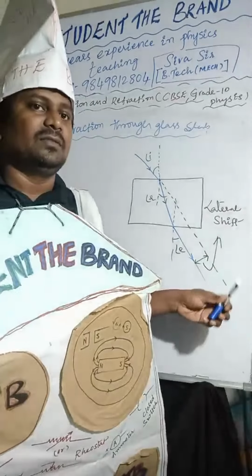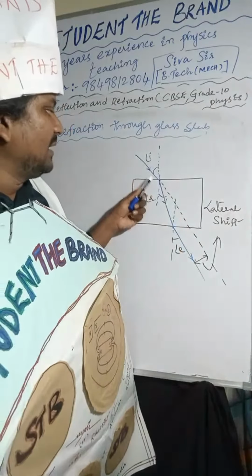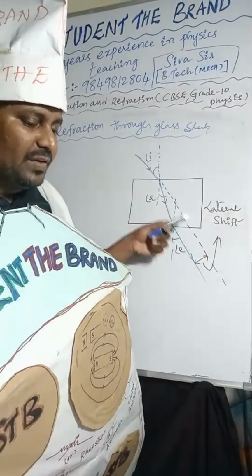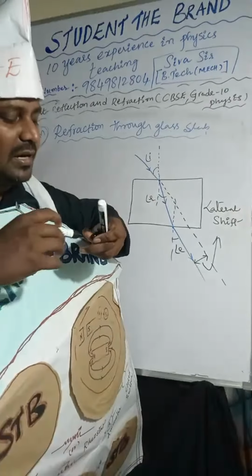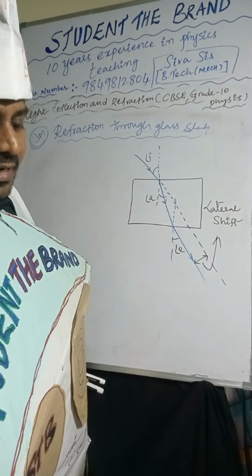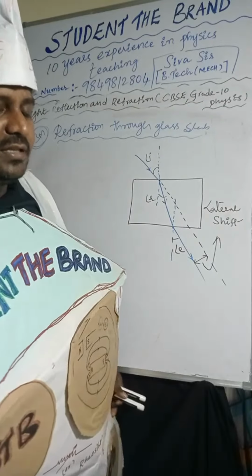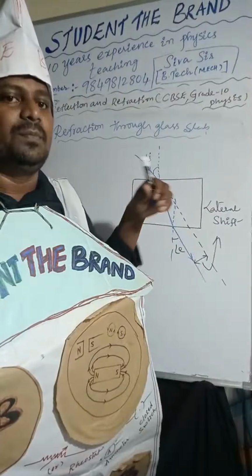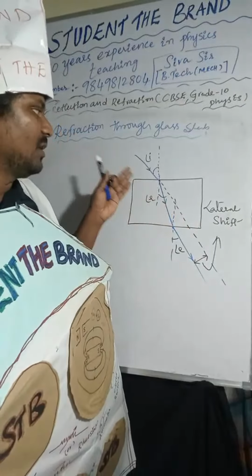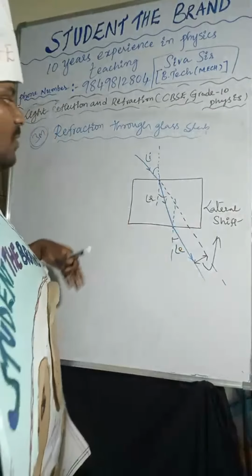There is also vertical shift, which we will discuss later. One by one we are discussing. Here are the incident ray, refracted ray and emergent ray. In this concept, lateral shift is very important. Keep in mind the angle of incidence, angle of refraction and angle of emergence. And one more thing, vertical shift.